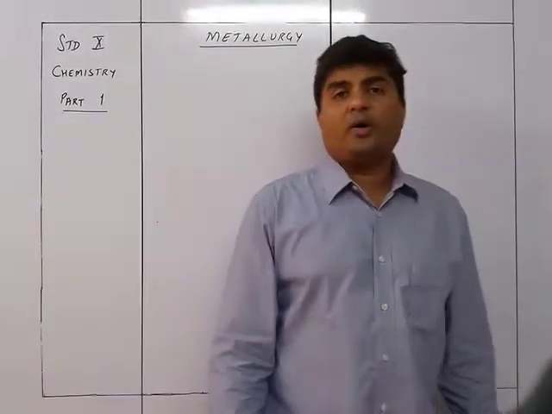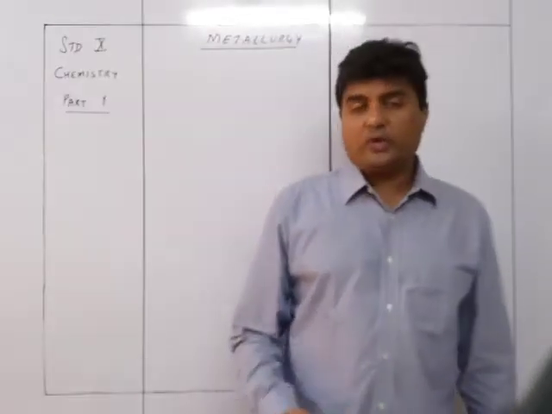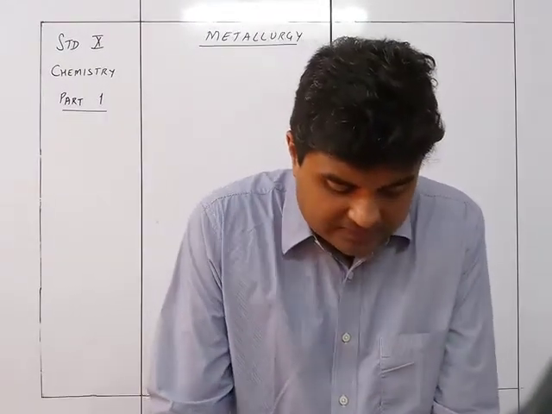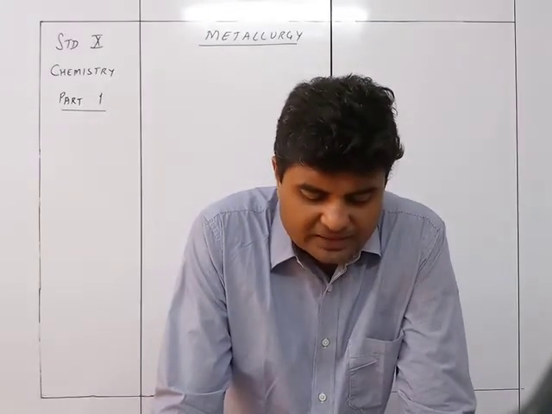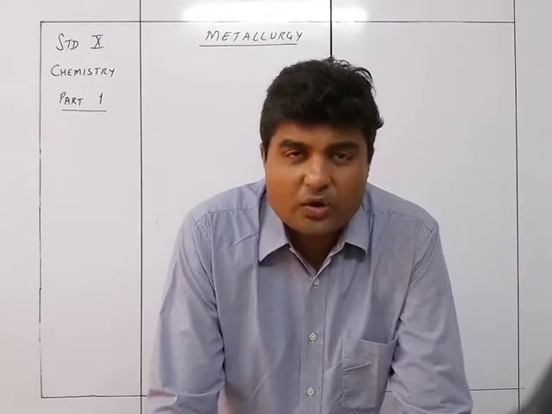Metals have a high melting and boiling point. The melting point and boiling point of metals are high, except for sodium, potassium and mercury, where the melting point is quite low. Whereas in the case of non-metals, the melting point and boiling point are low. The exception is carbon and silicon, where they are high.